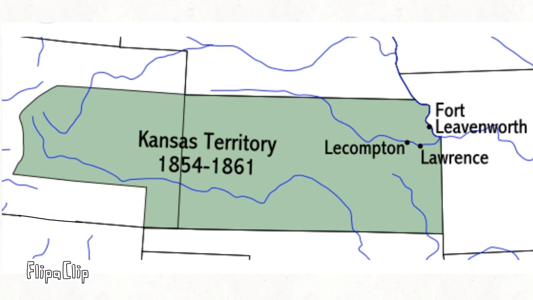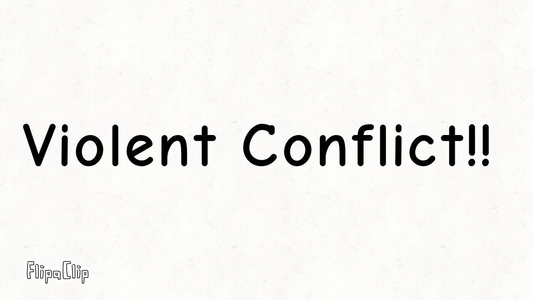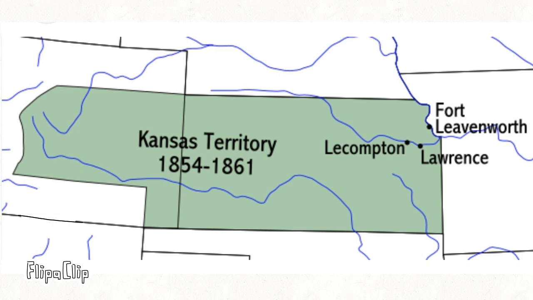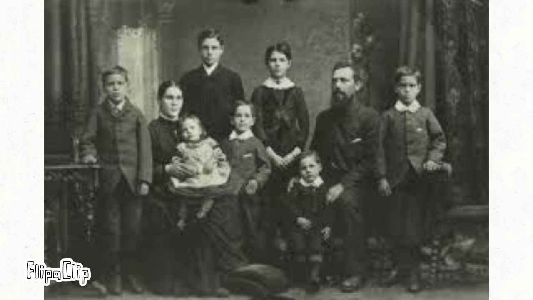But there was an issue. They were having trouble determining if Kansas would be a free or slave state. So they fought about it, causing a period of violent conflict in the Kansas territory, hence the name Bleeding Kansas. This is also where John Brown and his sons killed pro-slavery settlers.